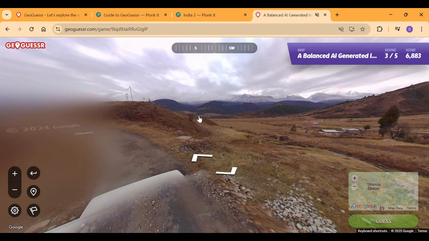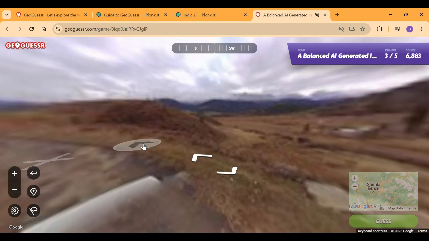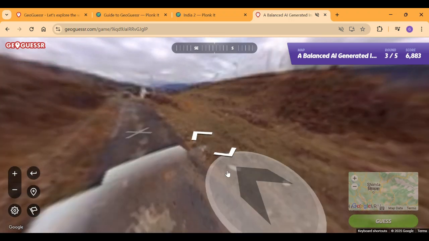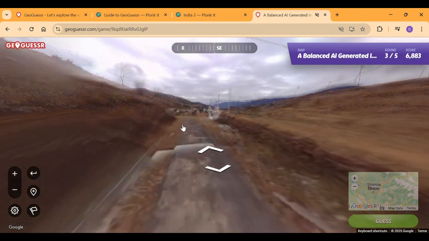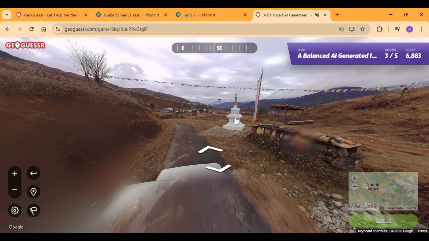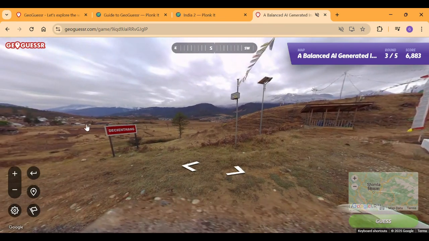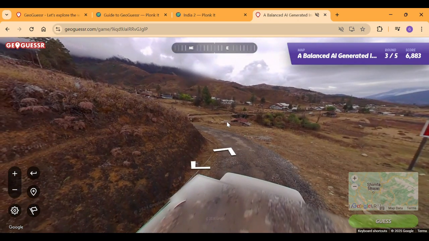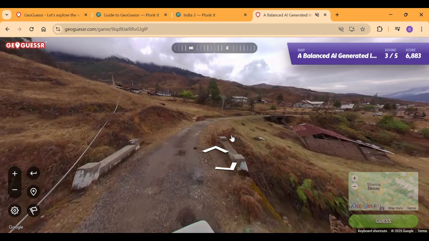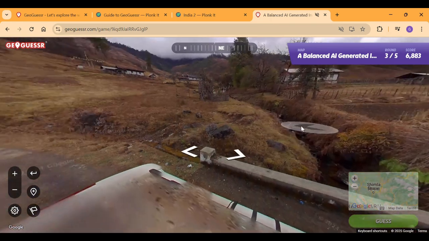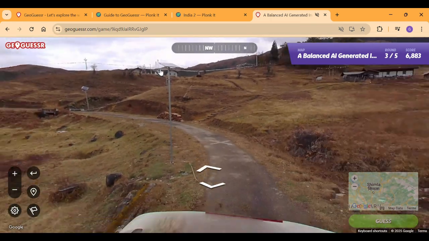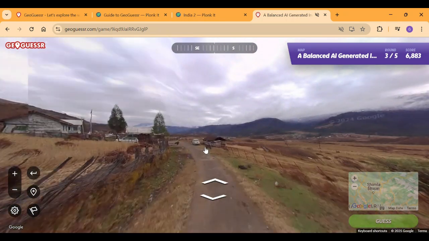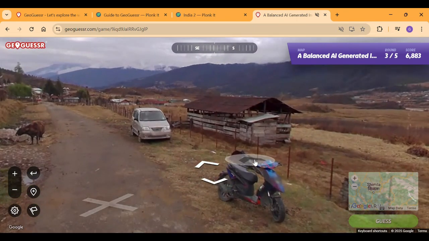Now the mountains are to our southwest, and let's actually just follow the mountains for a second. Okay, we find some settlements. This could actually be helpful. Firstly, we have Disintang over here, so I guess it's going to be in the north only. I haven't found any specific clues yet, so let's go through these areas again.